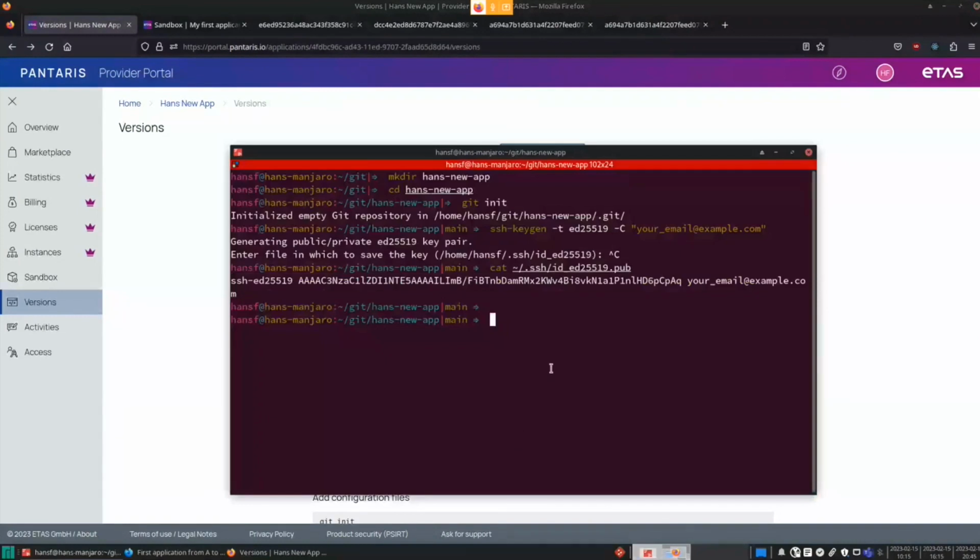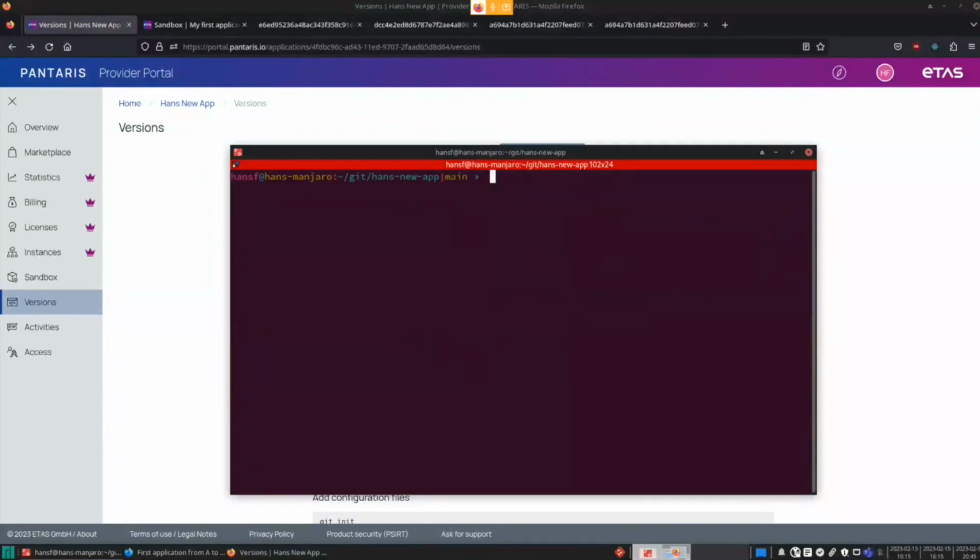Okay, next step would be, I will clear my screen and add the remote. And now I can check if it worked.